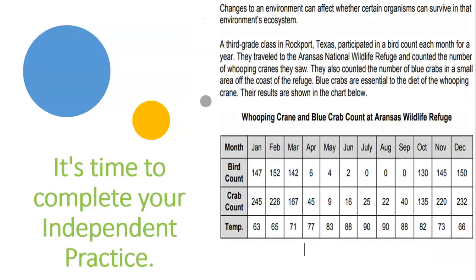Okay, it's time to complete your independent practice, and we have a passage from the STEM Scope curriculum, and it's talking about a group of third grade children that tracked the whooping cranes and crabs, and they made a little graph of how many they counted at the wildlife refuge there in Rockport, and we're going to use this information to answer some questions.